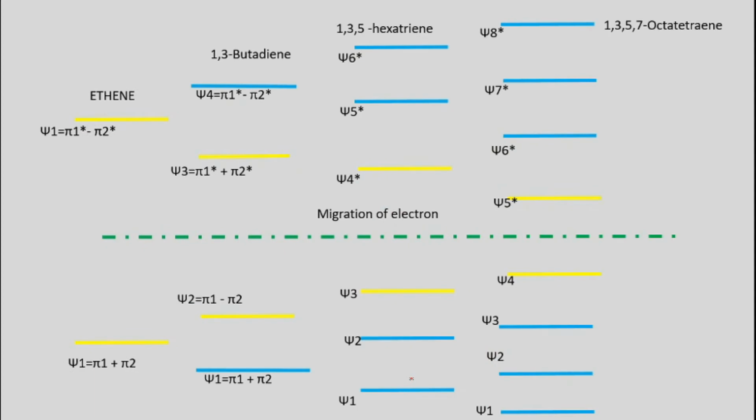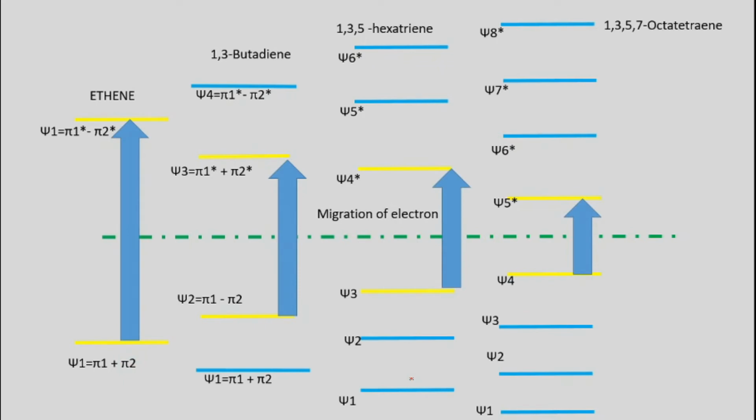Understand that there are so many double bonds: one in ethene, two double bonds in butadiene, three double bonds in hexatriene, and four double bonds in 1,3,5,7-octatetraene. Once you increase the double bonds, we can find the energy gap between HOMO and LUMO.